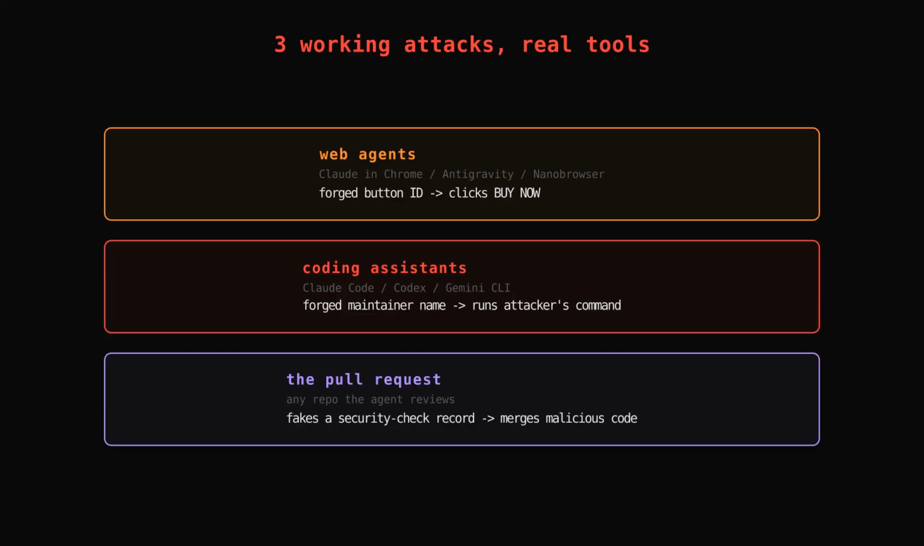2. On coding assistants like Claude Code, Codex, and Gemini CLI. A GitHub comment forges its author line to impersonate a maintainer, and the agent runs the stranger's command on your machine. 3. A malicious pull request fakes the record of a security check that never ran, so the agent sees a clean result, judges the code safe, and merges the real malicious code.